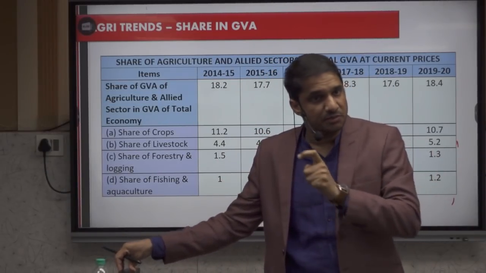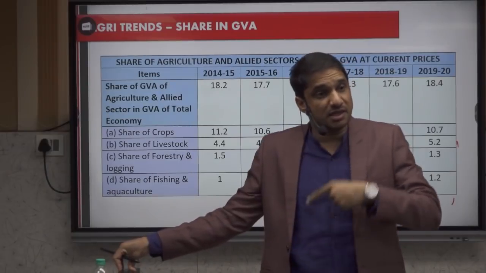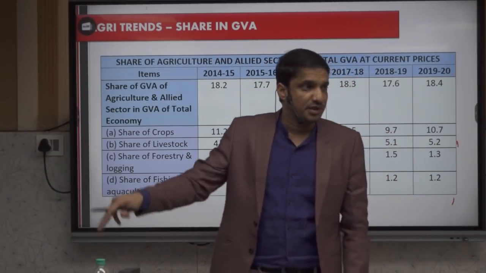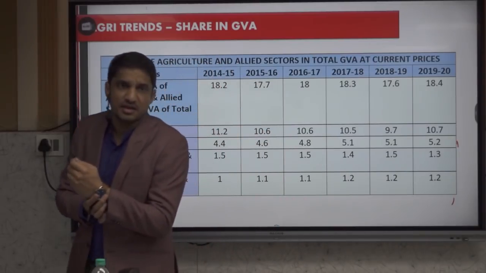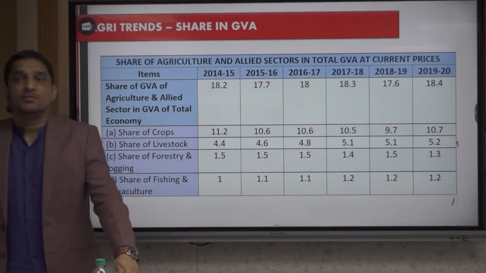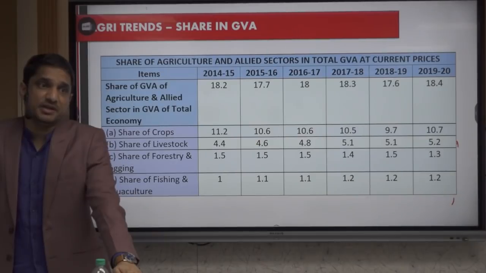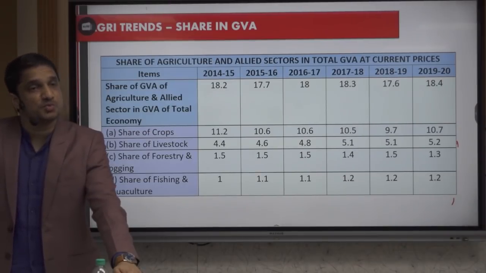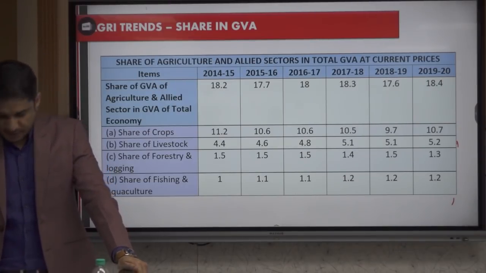In India, it contributes 20%. And still we want to increase the share of the agriculture sector. The reason is, next point, not consumption yaar. More employment is provided by the agricultural sector. 44-45% of the employment is provided by the agricultural sector.